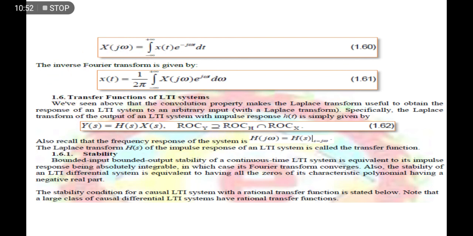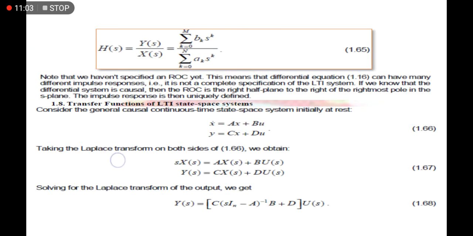We have here 1.6, the transfer function of an LTI system. It is the same as the discussion above, so just read about that one. What I'm going to discuss here is only how to transform a function.